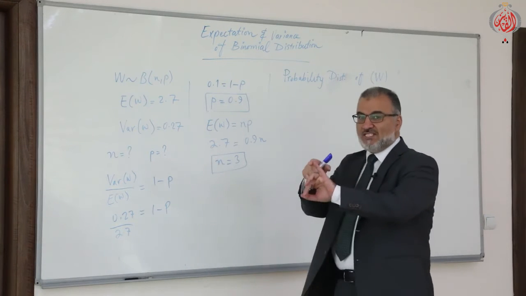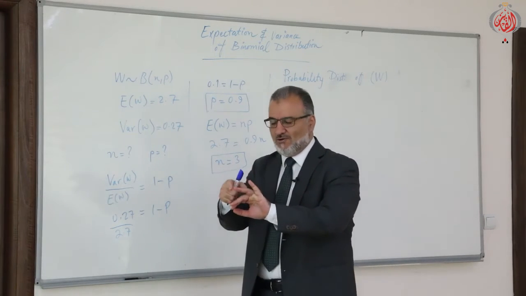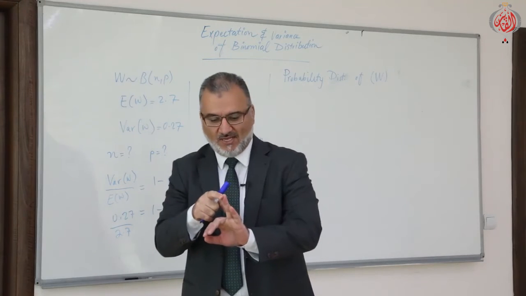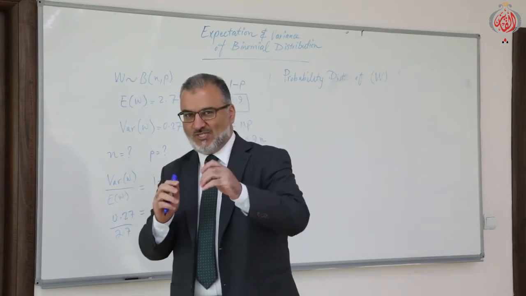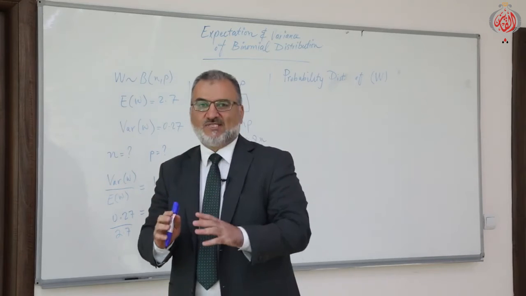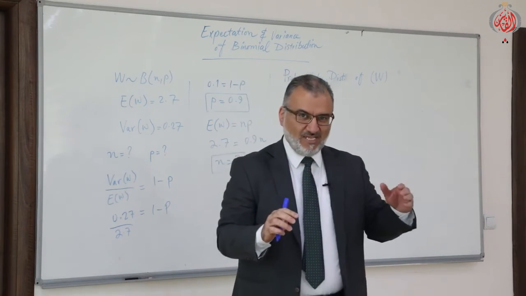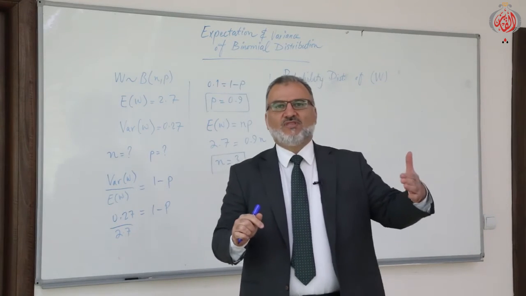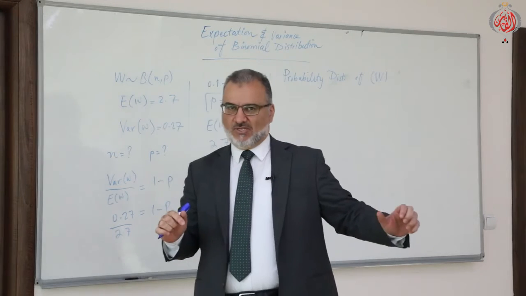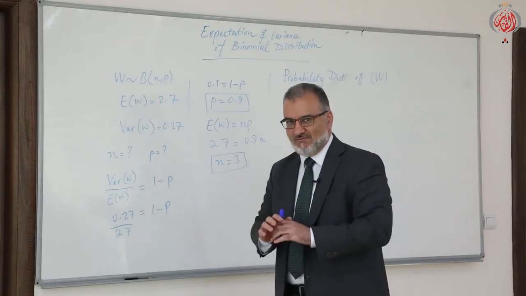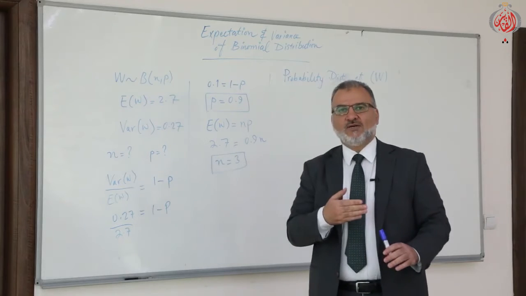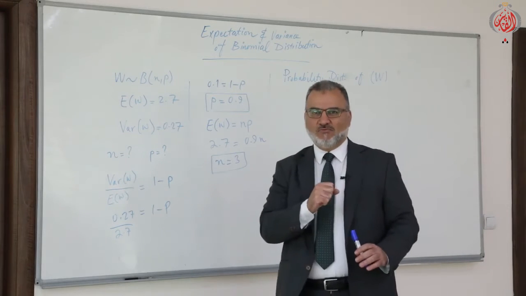Either a table or bar chart, we can say, or equation, which shows the values of the random variable with their corresponding probabilities. The values which the random variable here W will take with their corresponding probability.